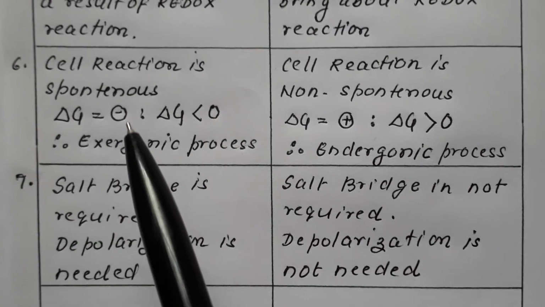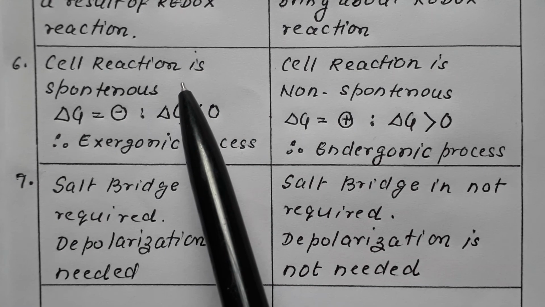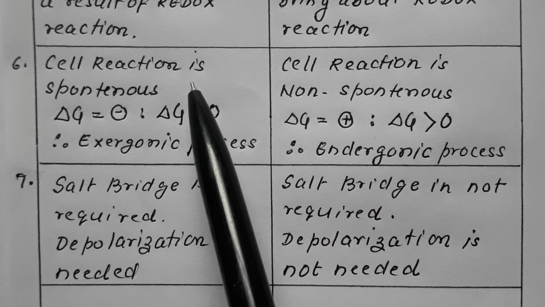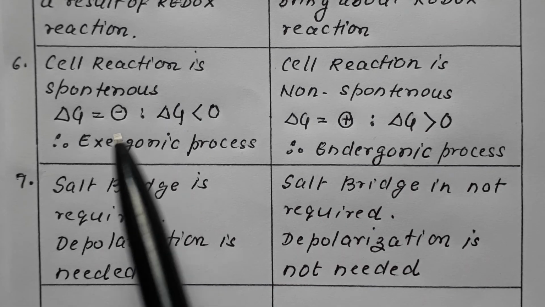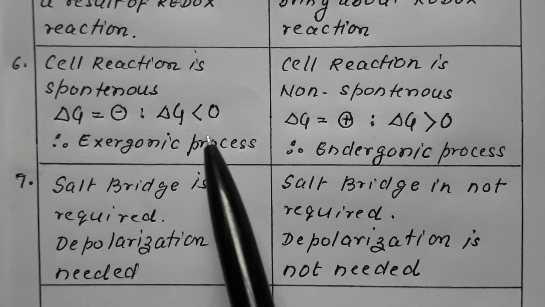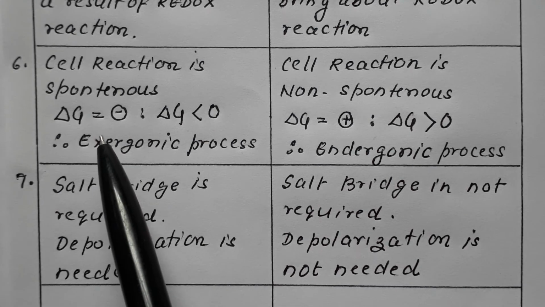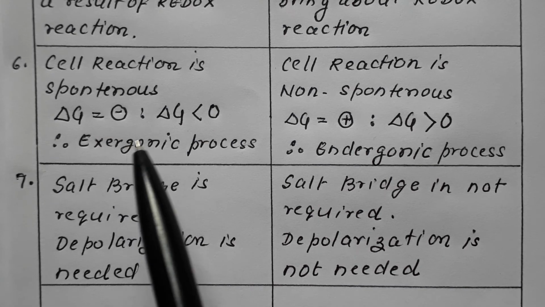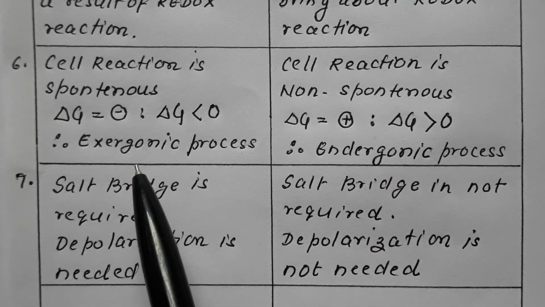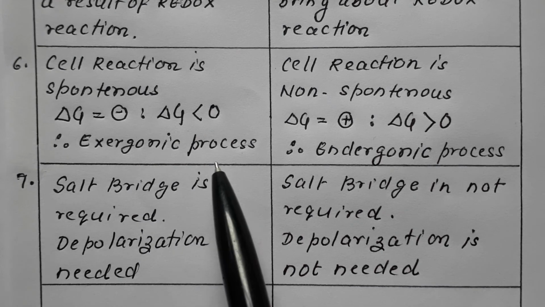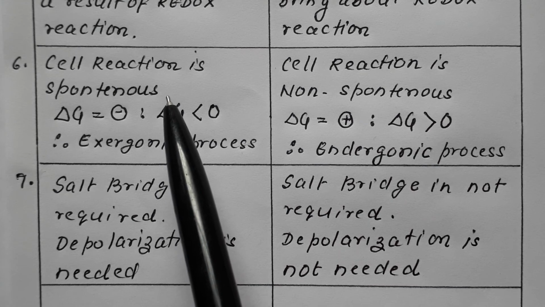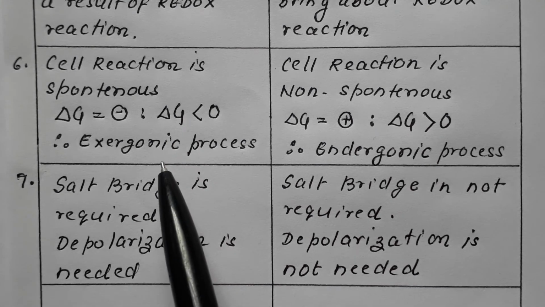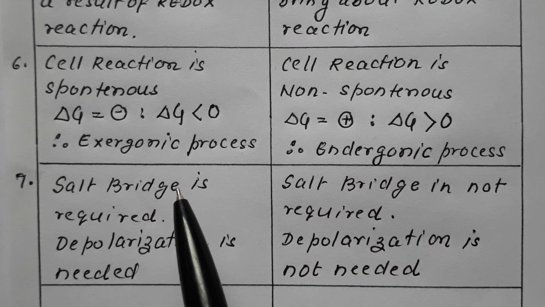Remember, in a voltaic cell, the cell reaction is spontaneous. That is, del G is negative, less than 0. The Gibbs free energy is a negative value and therefore it is termed as exergonic process.